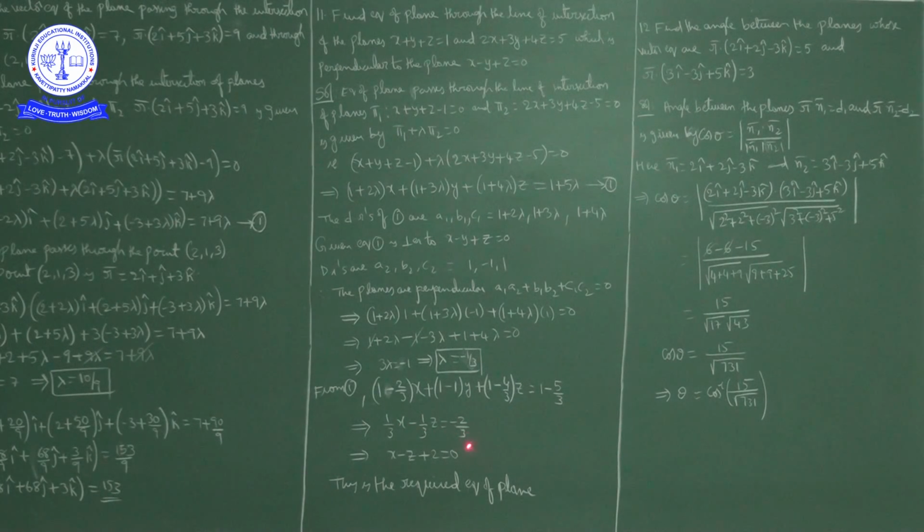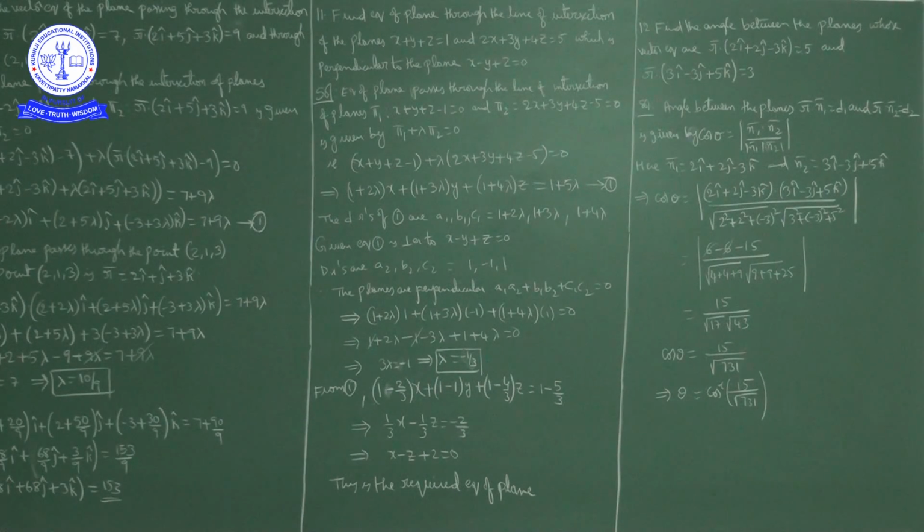The 3 cancels on both sides, so x minus z is equal to minus 2. Moving minus 2 to the other side, x minus z plus 2 is equal to 0. This is the required equation of the plane.